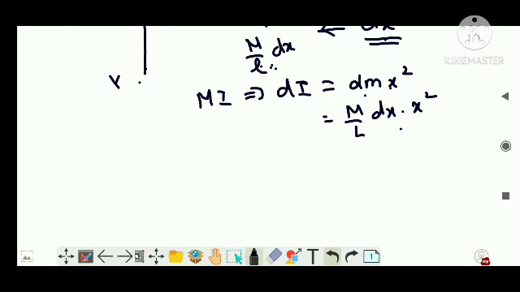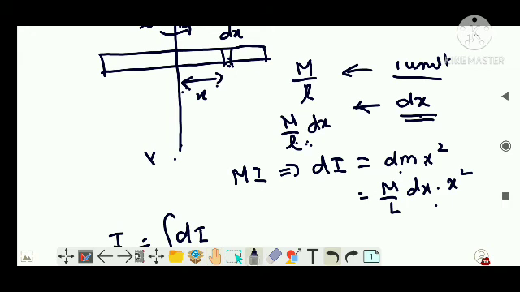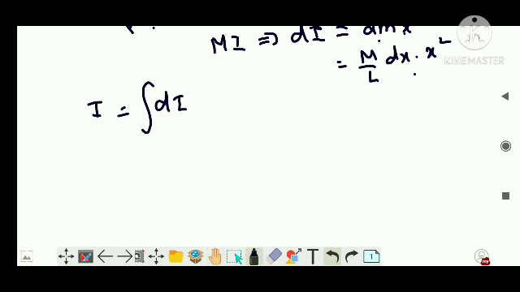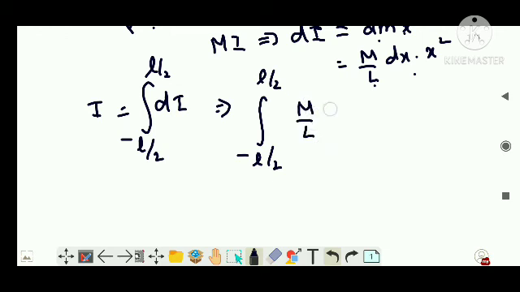For finding the moment of inertia of the entire rod, you have to integrate dI from lower limit to upper limit. If I take this as the origin, then this distance will be L by 2 and this distance will be L by 2. This will be negative and this will be positive, so I will integrate from minus L by 2 to L by 2. So integrating this, that is the integration from minus L by 2 to L by 2 of M by L x squared dx. I just brought the terms right here.